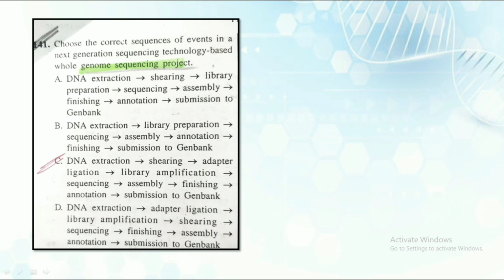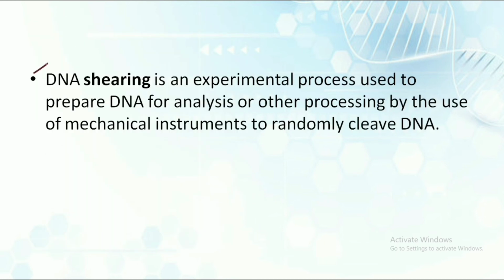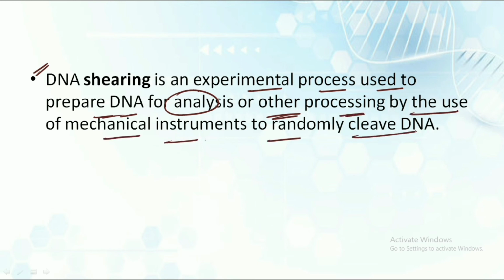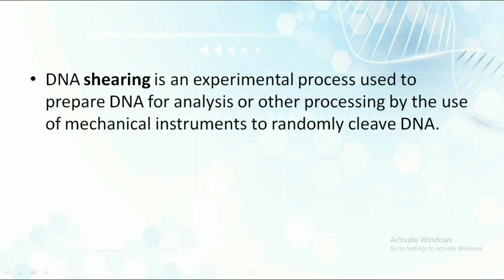So the first step is DNA extraction. From the genome which we are focusing upon, DNA is extracted, and then the shearing process occurs. What is shearing? DNA shearing is an experimental process used to prepare the DNA for analysis and other processing, by using a mechanical instrument to randomly cleave the DNA.